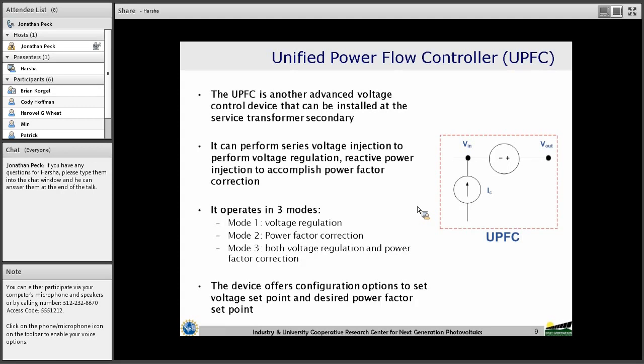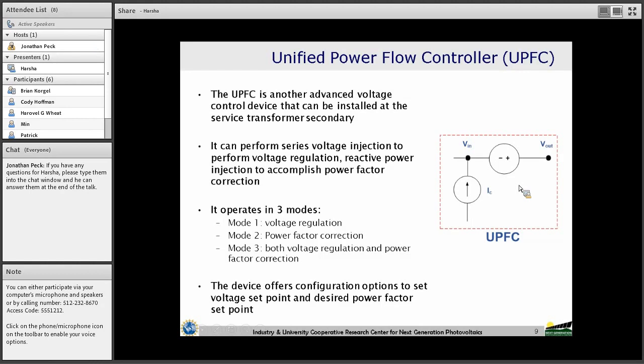Another device is the unified power flow controller. This device has a different architecture, which is similar to the UPFC we find in transmission systems. With this UPFC-like architecture, that is a series voltage and a shunt current source, we are able to inject series voltage as well as supply reactive power, by controlling the angle of this current with respect to this voltage source.